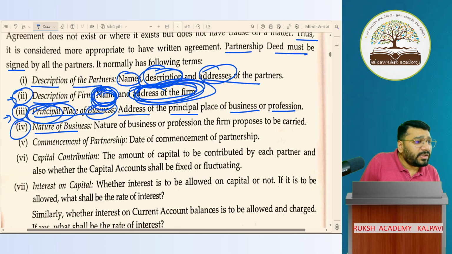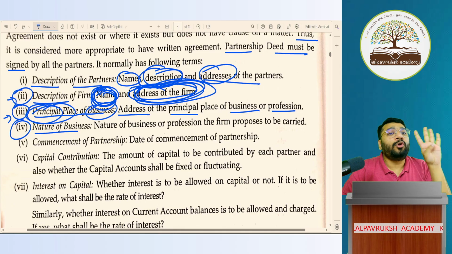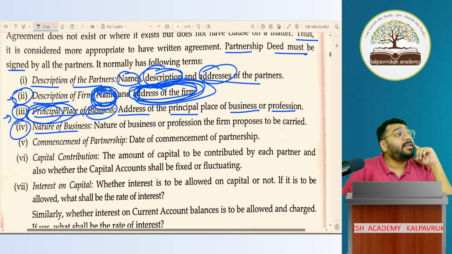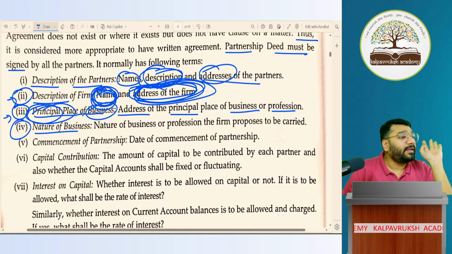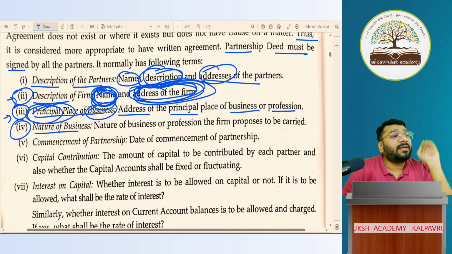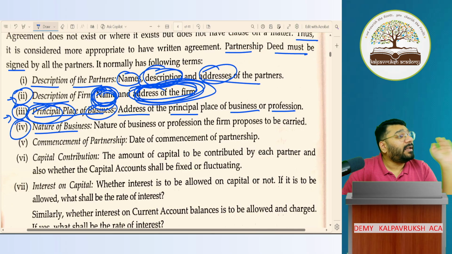Sir, will this be asked in the board exam? Yes, you will get a 2-mark question: write the contents of partnership deed. For 2 marks, you write 4 points. You can take the first 4 points, no problem. Or it might come as a 3-mark question, where you write 6 points. Each point is half a mark. Sir, have they asked it in the past? Yes. In past board examinations, they have asked a theory question: what are the contents of partnership deed? It might come for 2 or 3 marks maximum.